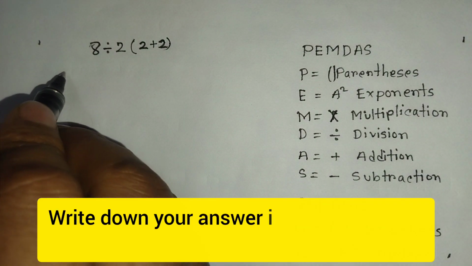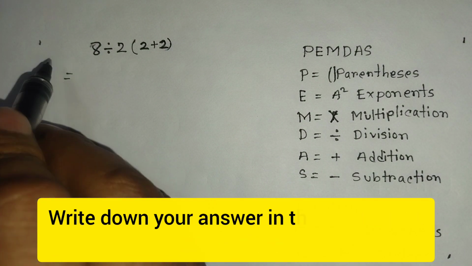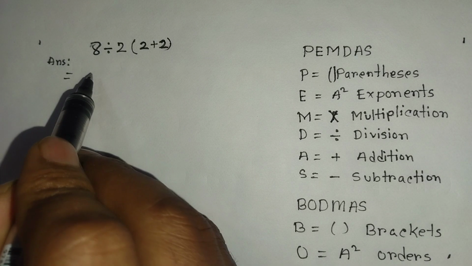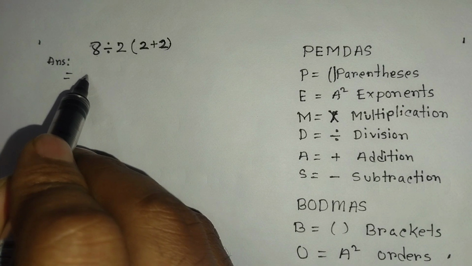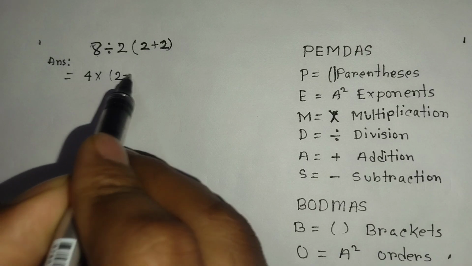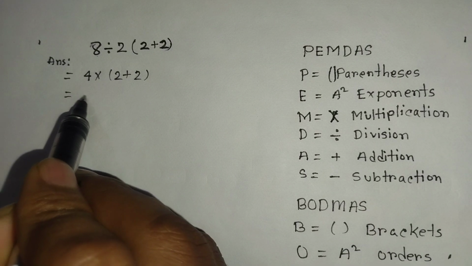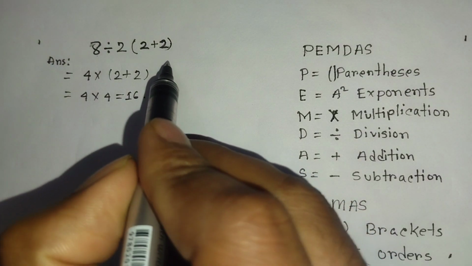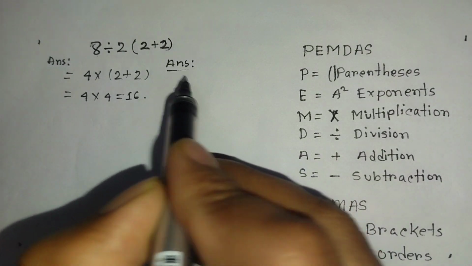Now, here is the answer. If I divide at first, 8 ÷ 2, then it will be 4, times 2, that's 8. So it will be 4 × 4, 16. Some other answers will be,